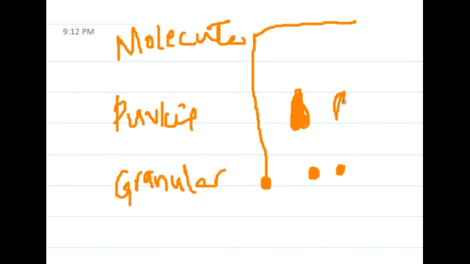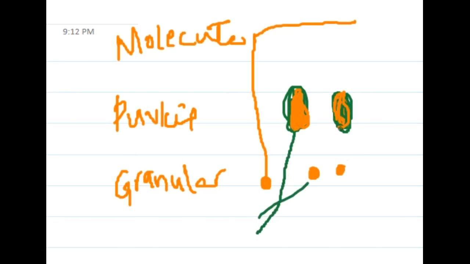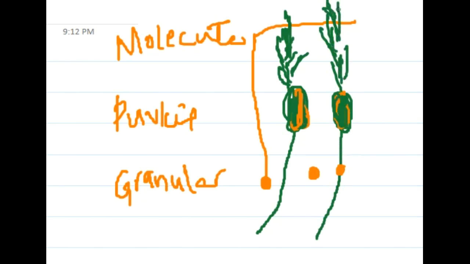But the Purkinje cells are large neurons arranged in a single row, with a single axon that goes deep into the cerebellum, and they have multiple dendrites which go into the molecular layer. So these are the important things about the Purkinje cell.